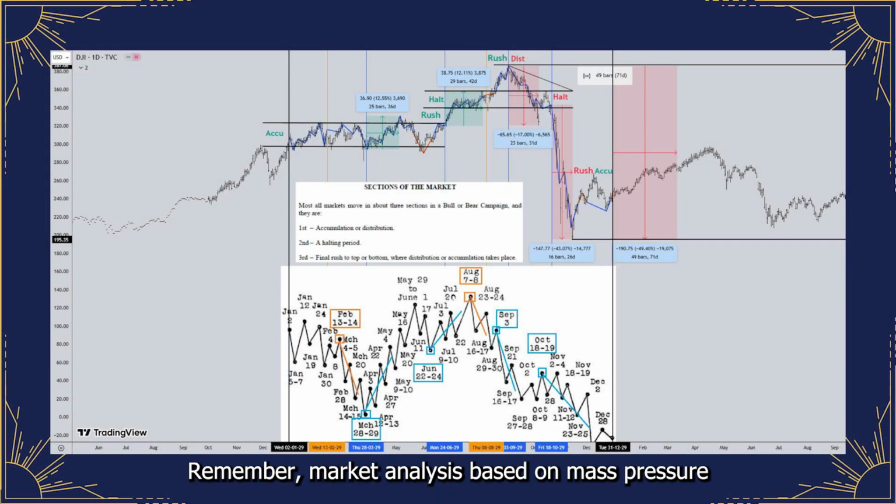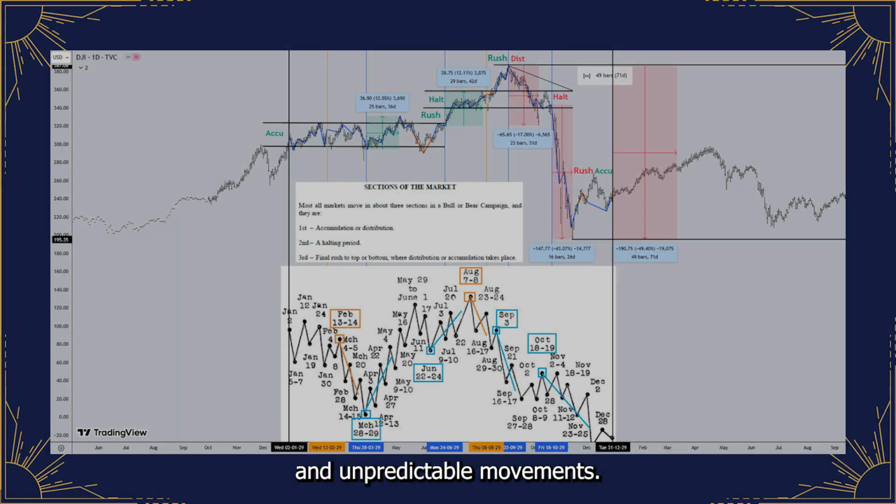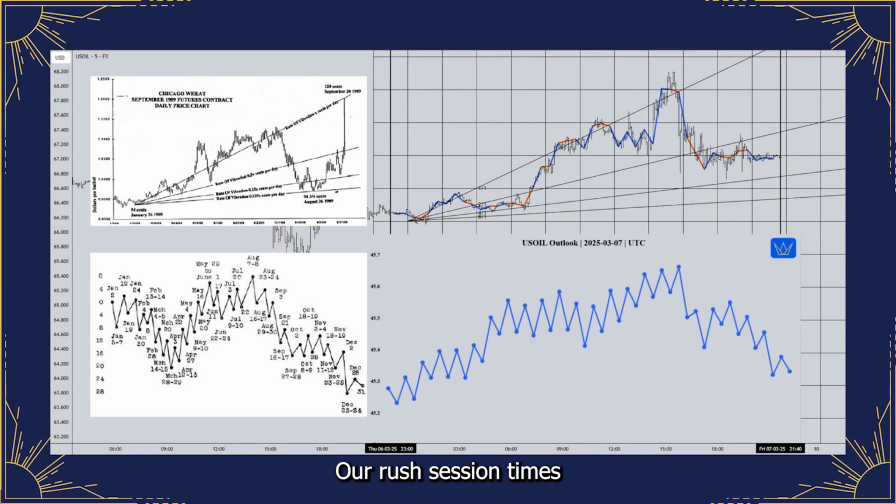Remember, market analysis based on mass pressure can be significantly impacted by high-impact fundamental news like the FOMC announcement. Today, the FOMC decision and statement at 11 a.m. Universal Time Coordinated are the most critical events. Be prepared for sharp and unpredictable movements. Our rush section times highlight periods of increased potential for significant price movement based on mass pressure, but exercise extreme caution today. Always align with your personal analysis and have strict risk management in place, especially around major news releases.